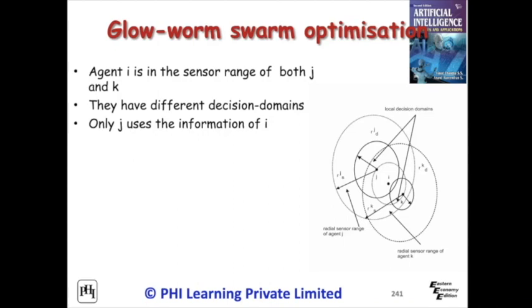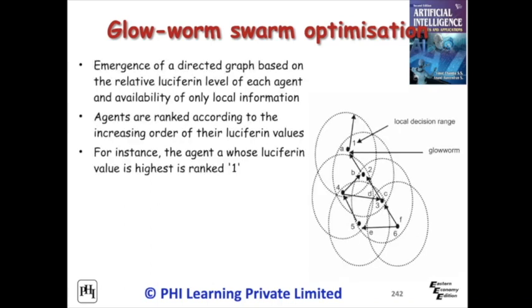Hence, only J uses the information of I. Emergence of a directed graph based on the relative luciferin level of each agent and availability of only local information. Agents are ranked according to the increasing order of their luciferin values. For instance, the agent A whose luciferin value is highest is ranked 1.